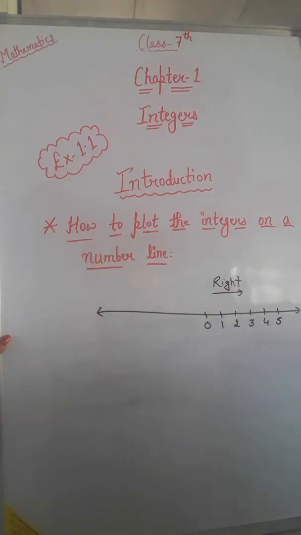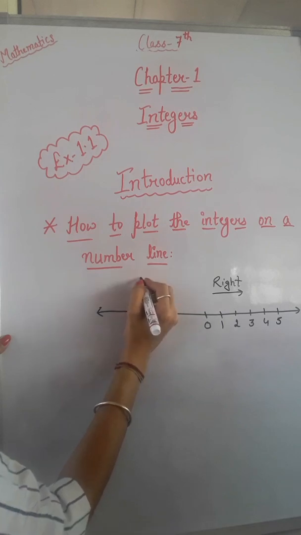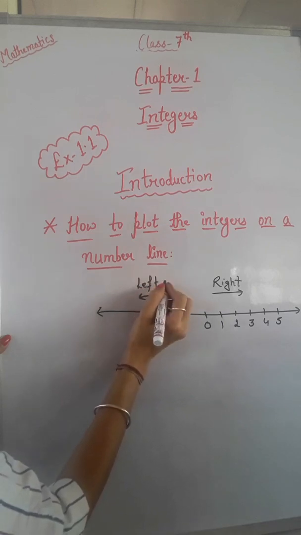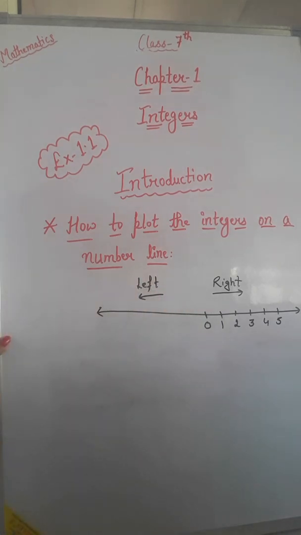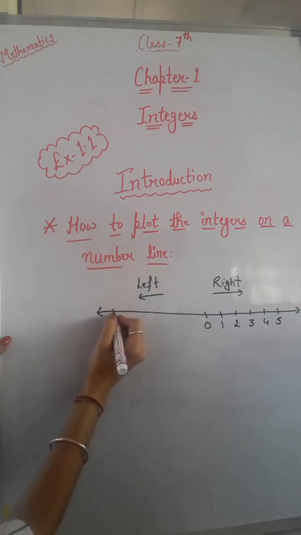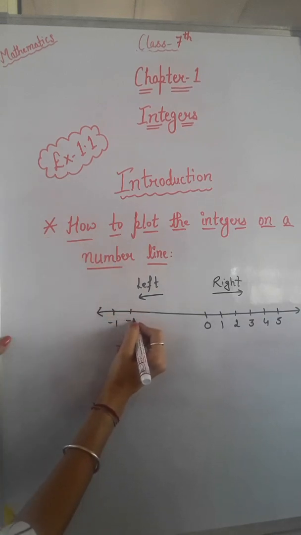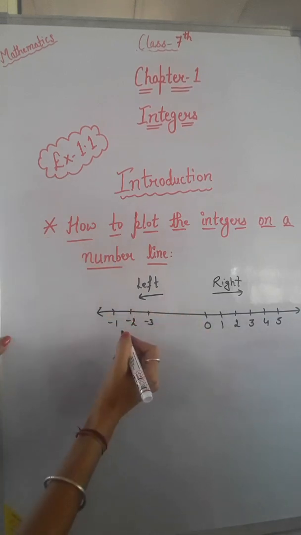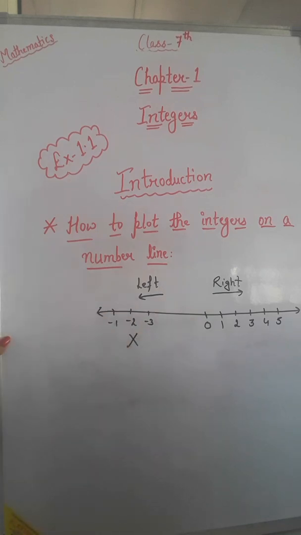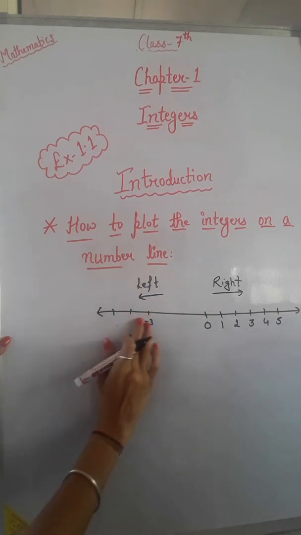And on the left hand side of 0 we have negative integers. Some students do it like -1, -2, -3 and so on, but this is the wrong way. Okay, so please make this clear.